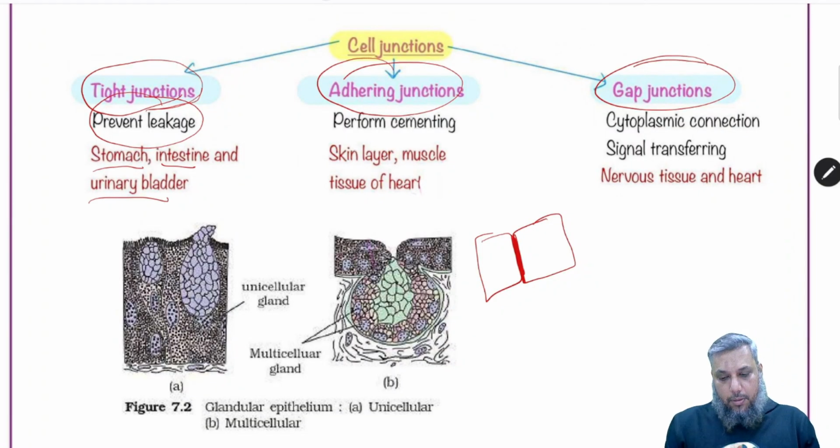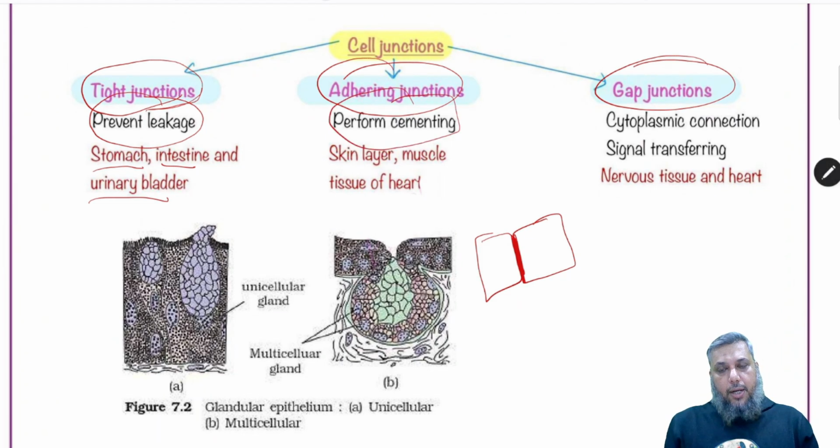The second type, adherent junction. There are two cells which are coming close, and as we have told you, they show the presence of depositions of proteins, protein plaques. The two cells will come close and it will prevent separation. So they will be cemented together. So adherent junctions perform cementing.